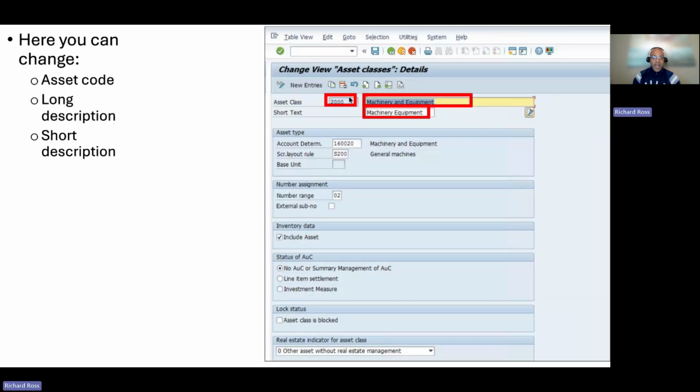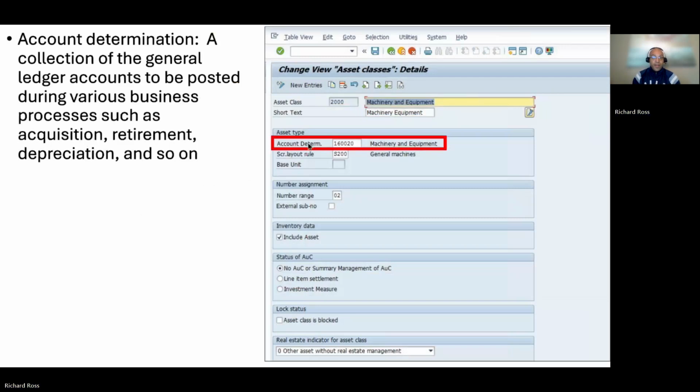Here you can change the asset class code, the long description, and the short description. Account determination: a collection of the general ledger accounts to be posted during various business processes such as acquisition, retirement, depreciation, and so on.